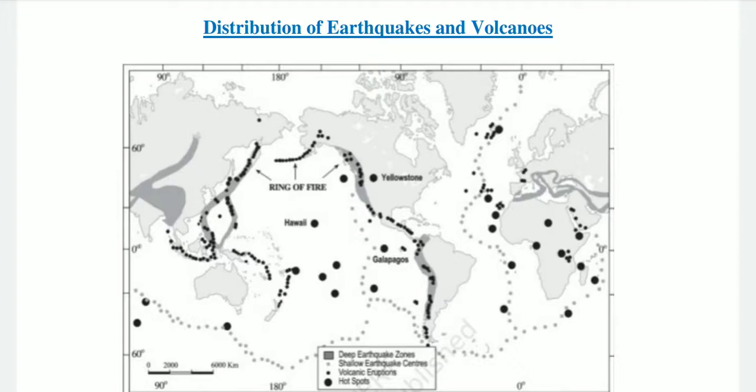Then we have these tiny grey dots forming a long line. These are regions of shallow earthquakes and they are found on the ocean bed. They are also known as mid oceanic ridges. At last we have the grey shaded regions. They are deep earthquake zones. These are deeper ones and very active earthquake zones, and this is the entire distribution of earthquakes and volcanoes we saw with the help of a figure.